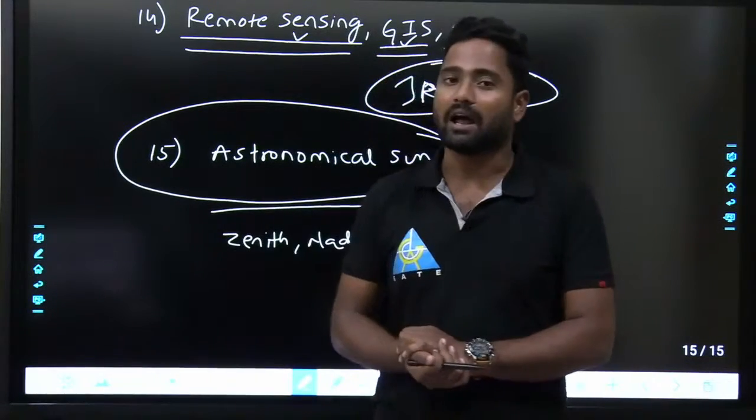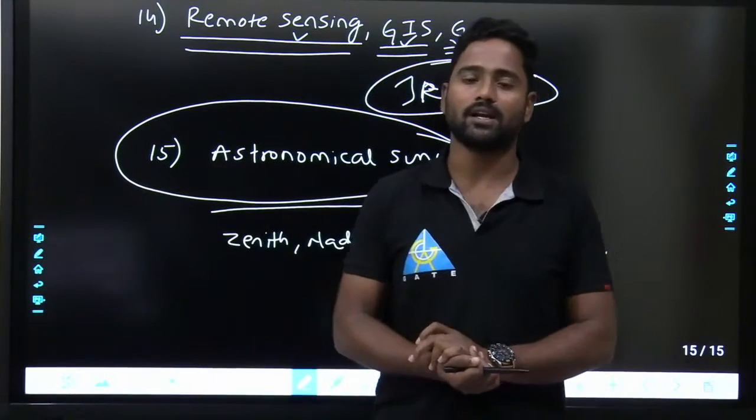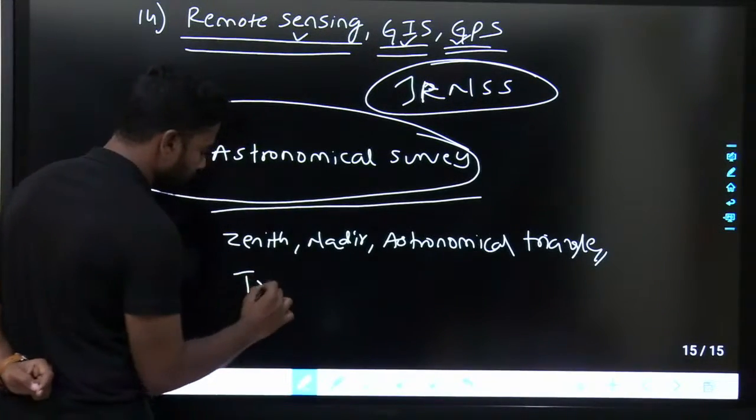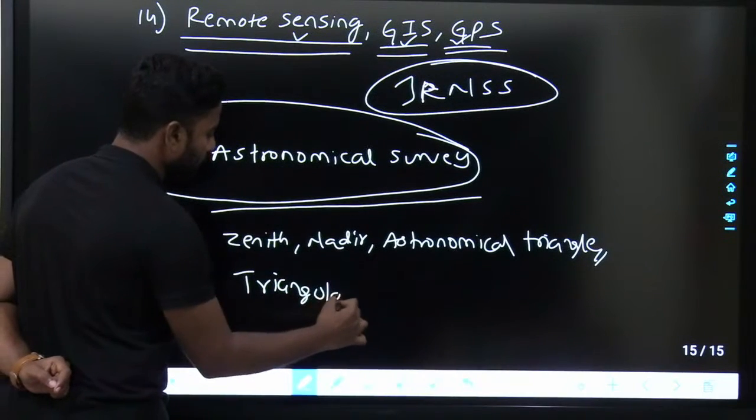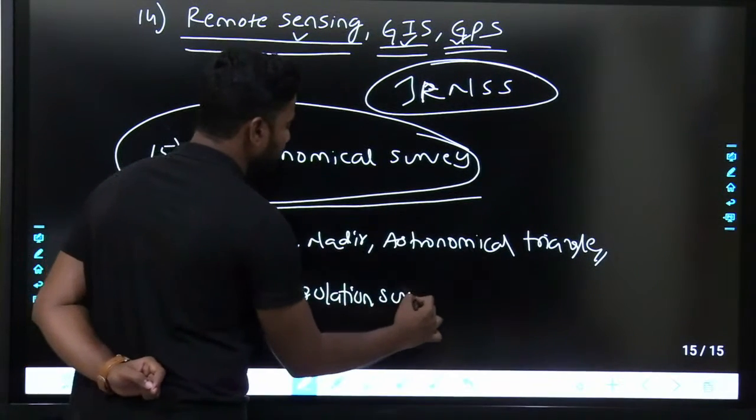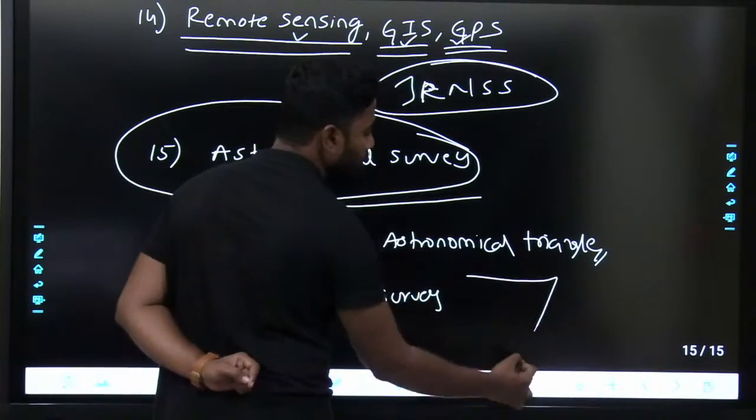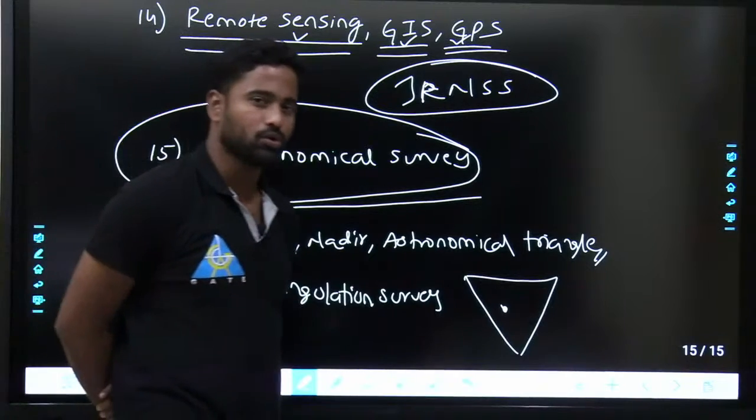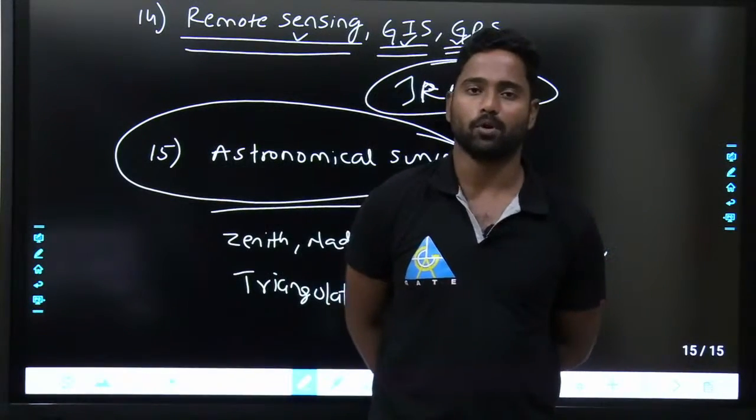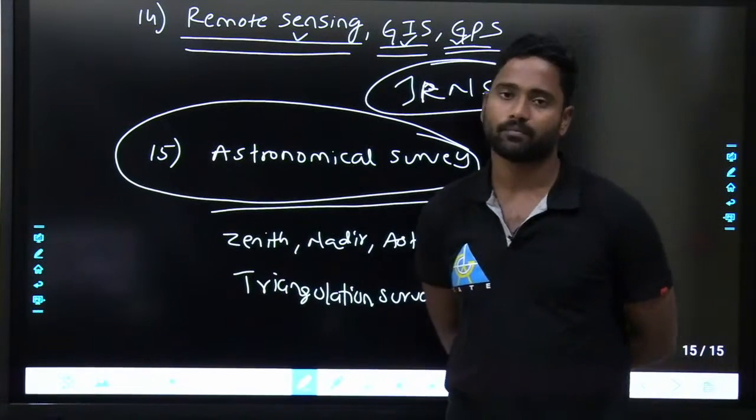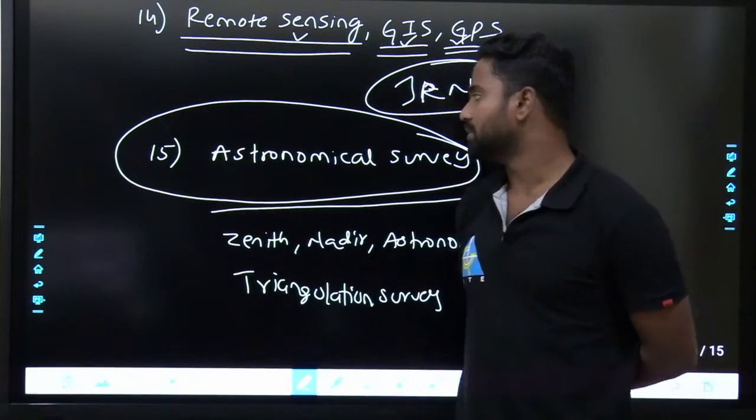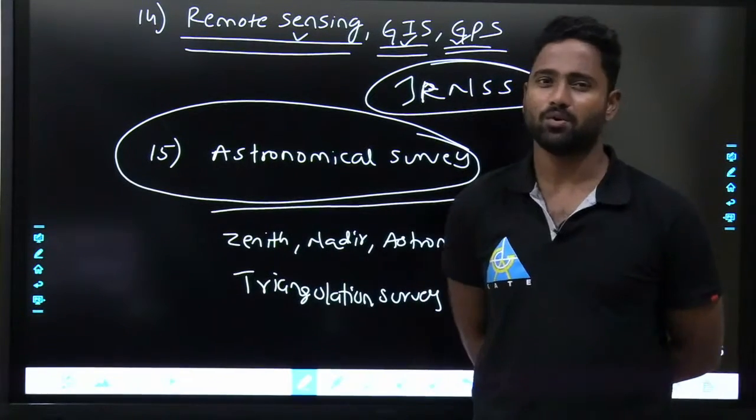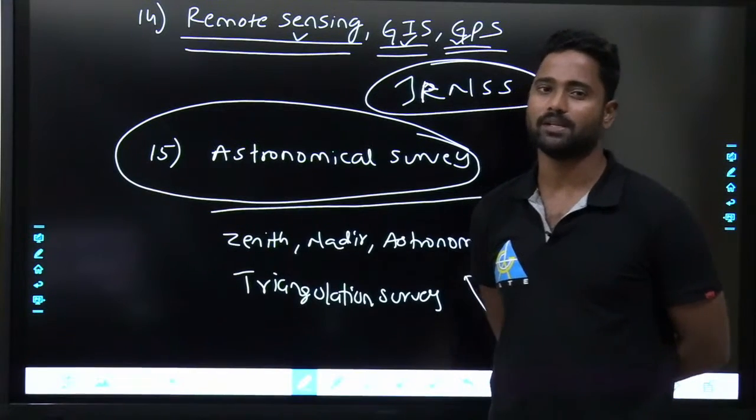And what exactly is triangulation survey? With respect to three satellites, how am I going to locate a point with respect to the three satellites? Generally triangulation is used to locate a point. How exactly it is done, all those things will be discussed here. From the engineering services point of view, I am going to discuss this. Fine. 2 to 3 marks, not more than that, from astronomical survey.